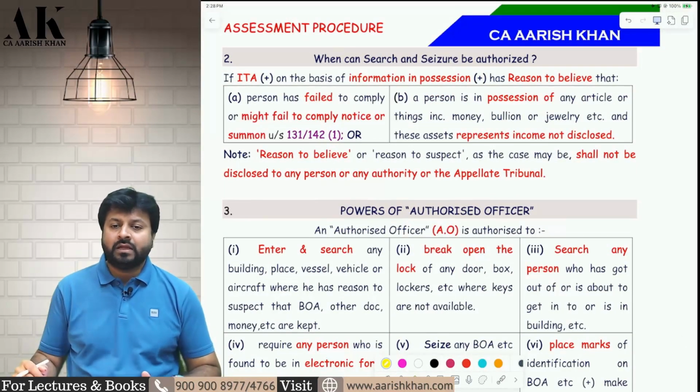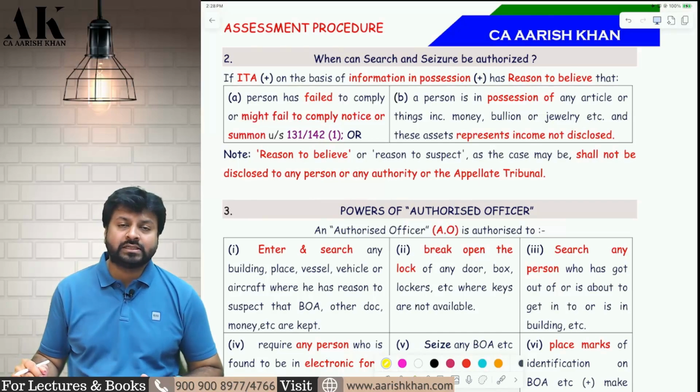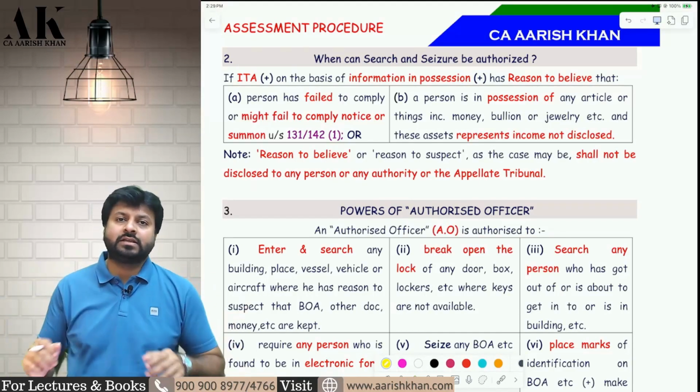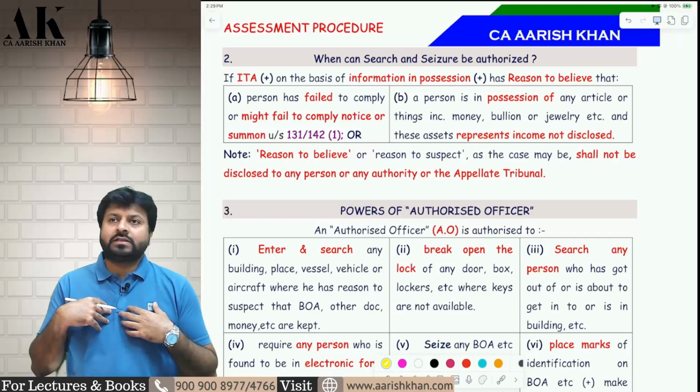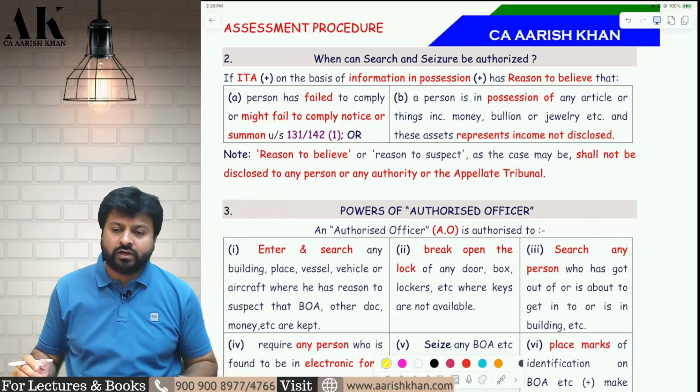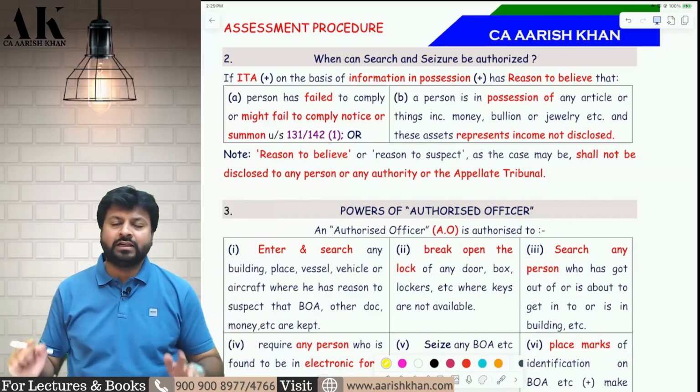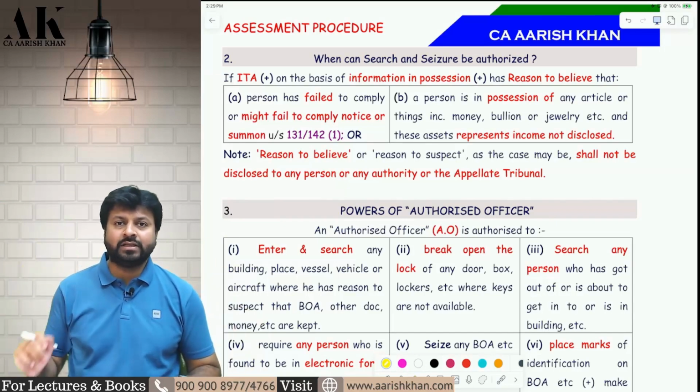The next part: when can search and seizure be authorized? What do I mean by this? What is the reason behind authorizing a search and seizure? Suppose I am an officer, and I go to these 8 authorities and tell them that I want to do search and seizure, I want a warrant. You have to prove something to them, no? You have to prove to them that the assessee has done something wrong.